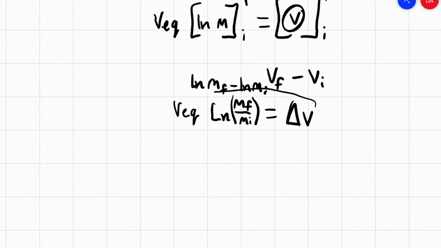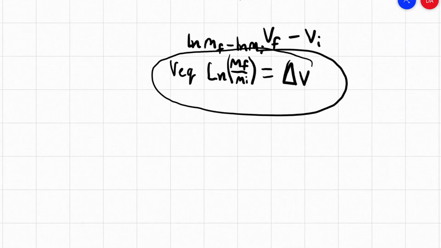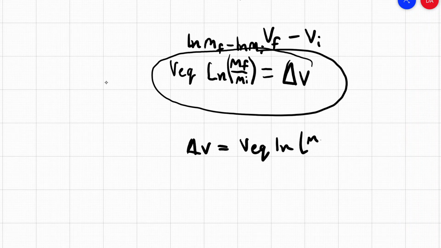And that's the rocket equation that you might have seen before. Delta v is equal to v equivalent times the natural logarithm of mf over mi.